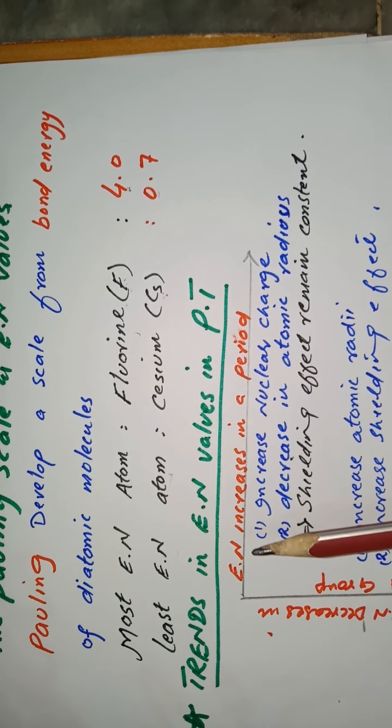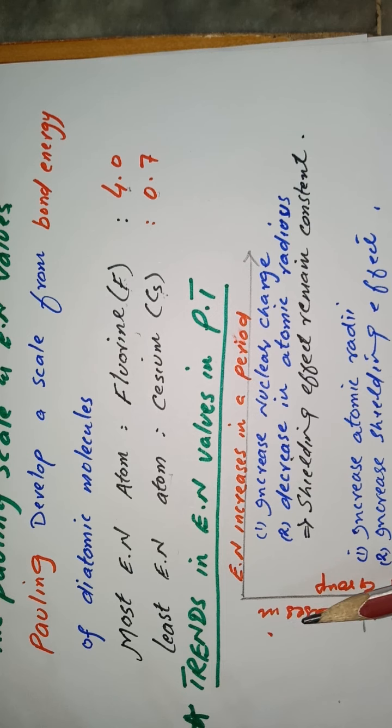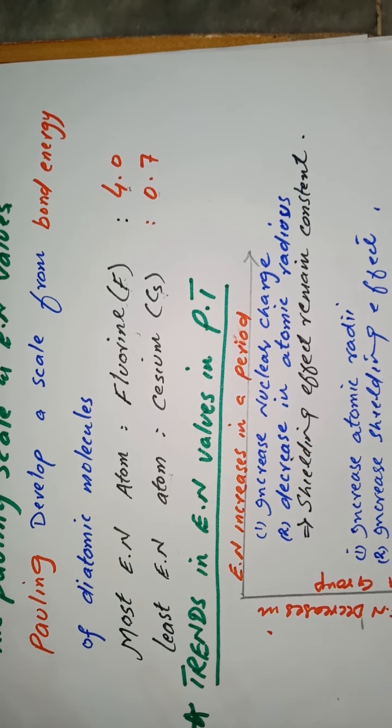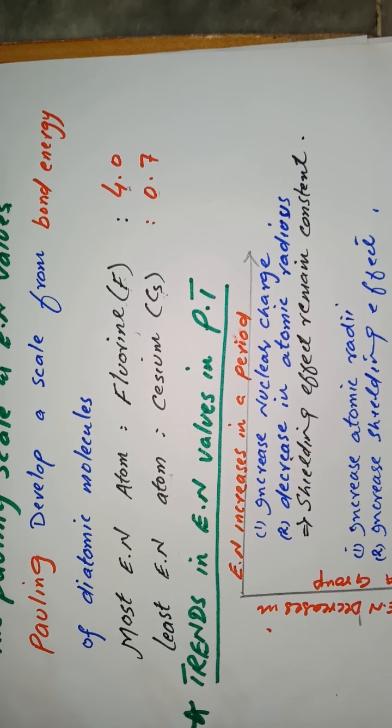It means that if we are talking about the elements in the second period, then lithium is the least electronegative, while fluorine is the most electronegative. Elements in the extreme right of the periodic table are more electronegative, and those which are in the extreme left are called electropositive.